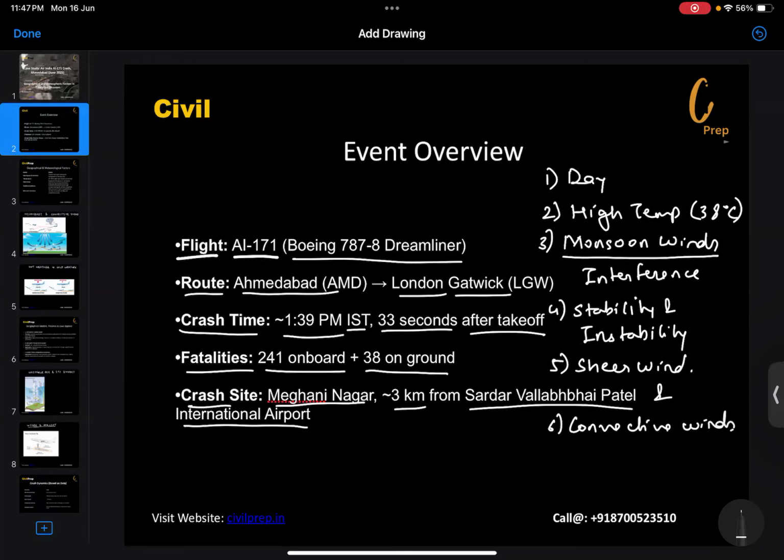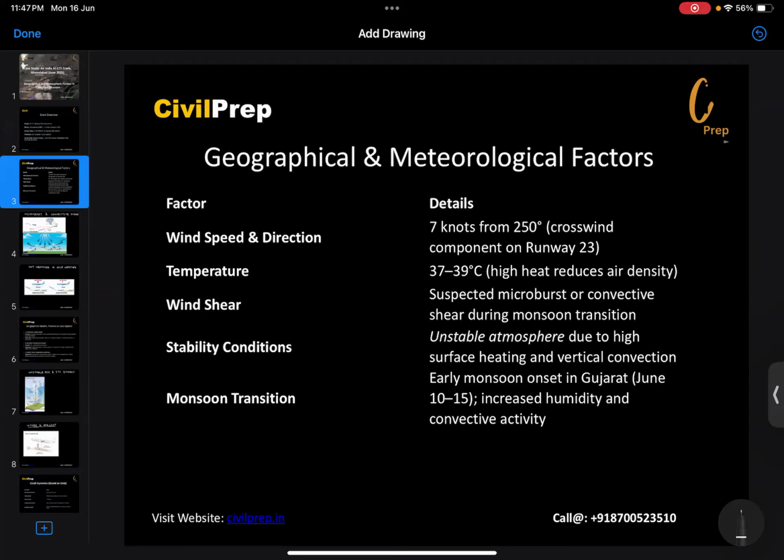Now moving further, we have certain geographical and meteorological factors that we can see. Number one, the wind speed and direction. The wind was 7 knots from 250 degrees, which is the crosswind component on runway 23. Runway 23 is the name of the runway.